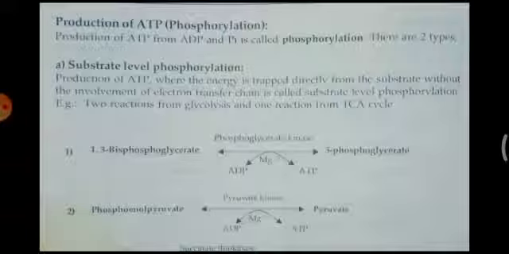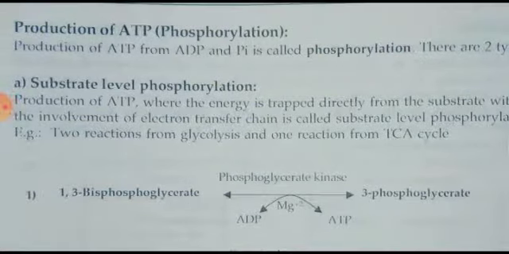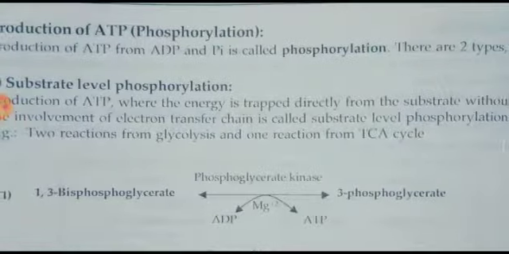Let us discuss. Production of ATP takes place from ADP, adenosine diphosphate, which has two phosphates. One inorganic phosphate is added. I means inorganic, P means phosphate, so it is represented as Pi, phosphate inorganic. So inorganic phosphate attached to ADP results in the formation of ATP, and that is called phosphorylation.